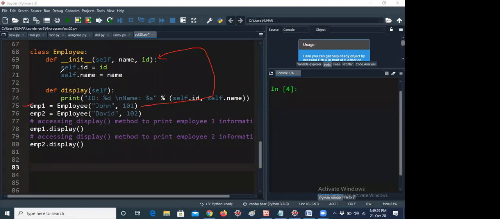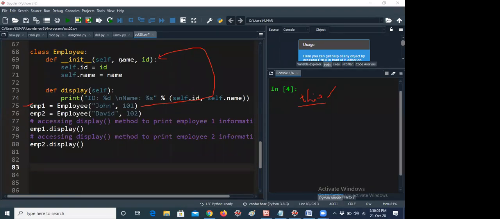Many of the students know about the this keyword. The this keyword is there in Java and C++. Its purpose is to refer to the current class object. For example, if you are calling employee one, our employee name is John and ID is 101. If you are calling the employee two object, you have to refer to another object. That's the reason self refers to the current class object. That is the meaning of the self parameter.